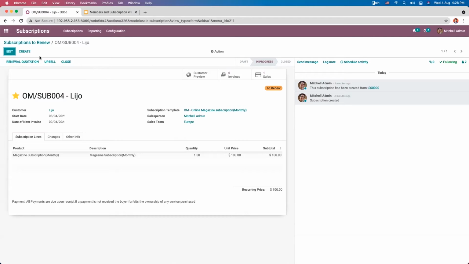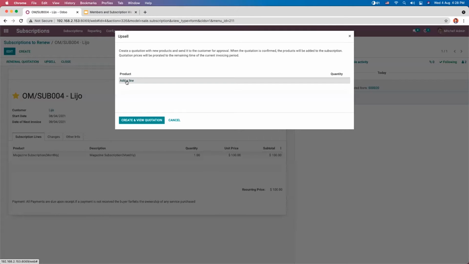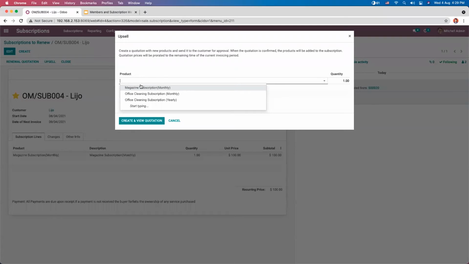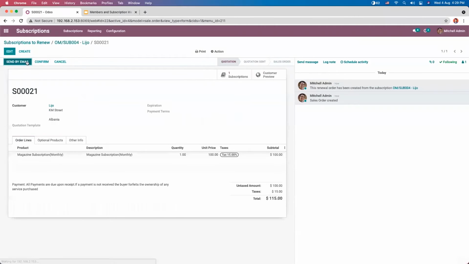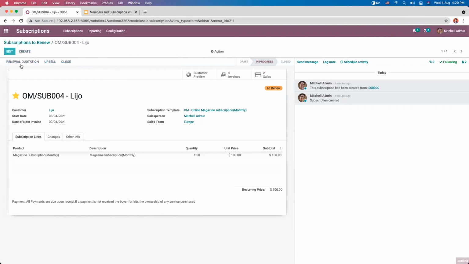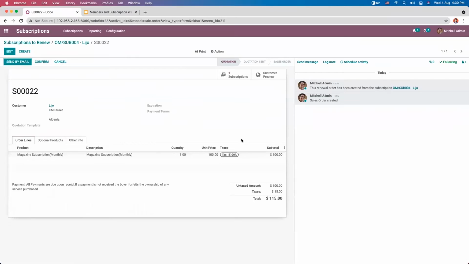And you can also find an option that is upsell. So with upsell, it will ask to create a quotation with new products and sell it to the customer for approval. So before creating upsell, let me show you how to renew a quotation. So when you click on renew quotation, here you can find a new quotation is created and you can confirm it.